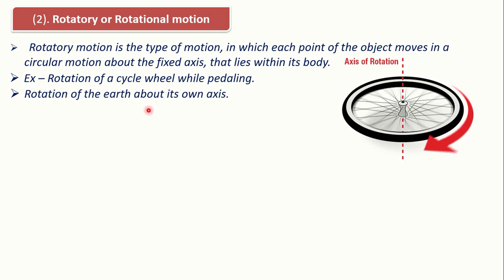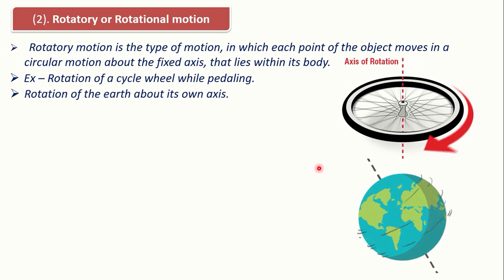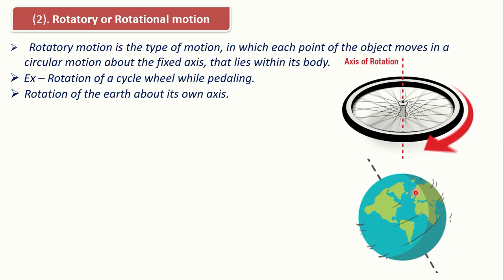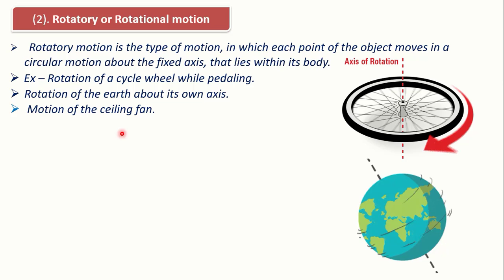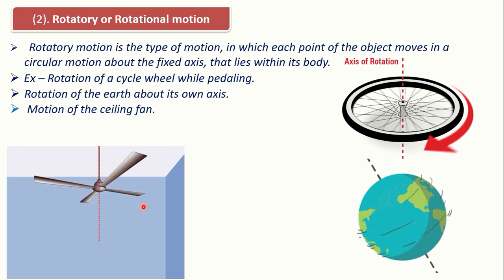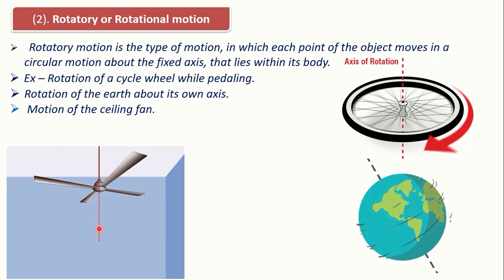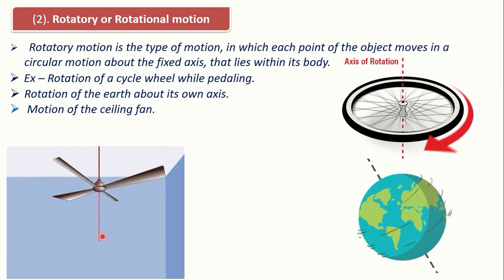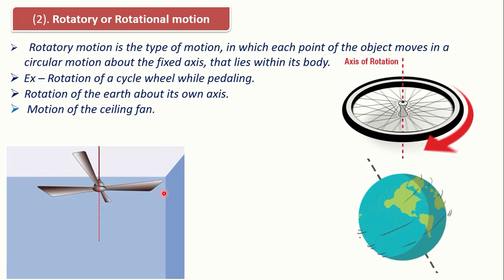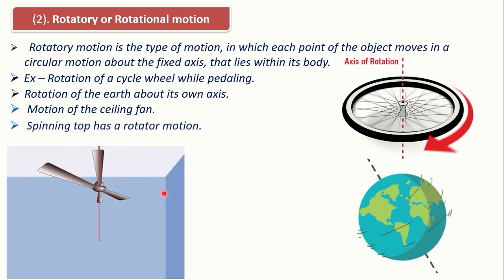Rotation of the earth about its own axis. So this earth is moving about its own axis. So rotation of the earth is an example of rotational motion, or we can say rotatory motion. Motion of the ceiling fan. You can see this fan is moving. It is the motion of the ceiling fan along this dotted line, which is nothing but the axis of rotation of this fan, and the motion of this fan is also a rotatory motion or a rotational motion.